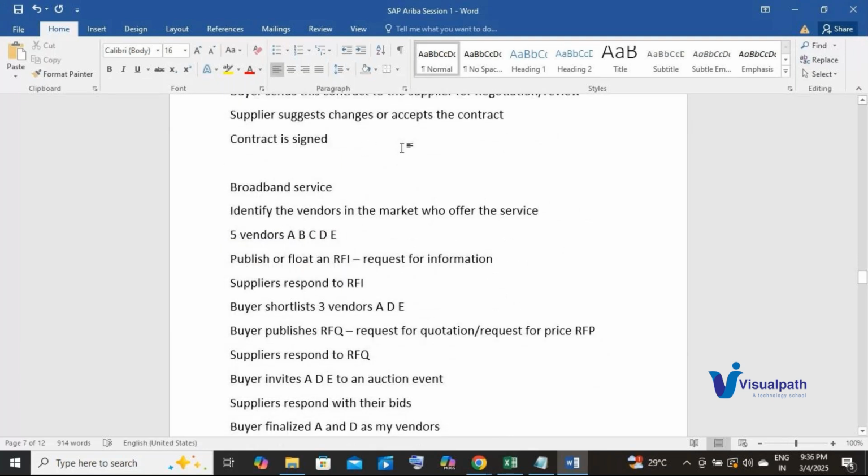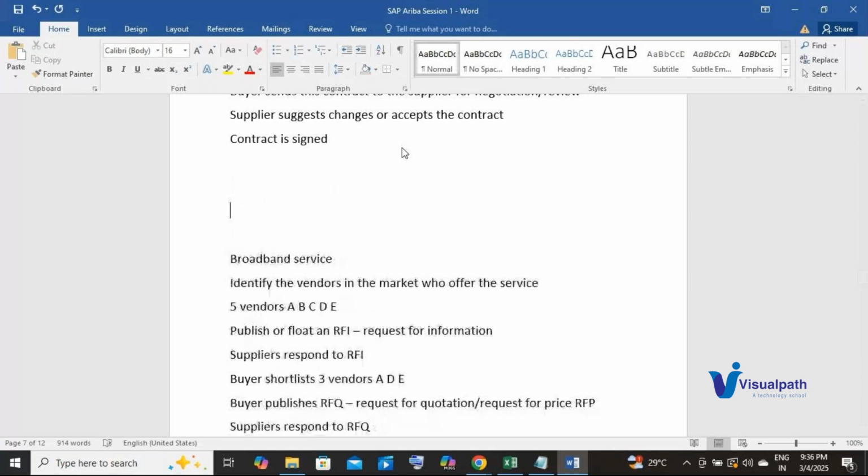right? Based on your requirement, let's say you need initially 10 laptops because 10 new hires are going to join the organization, right?